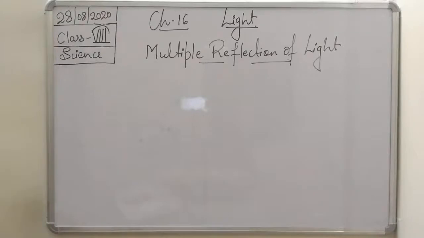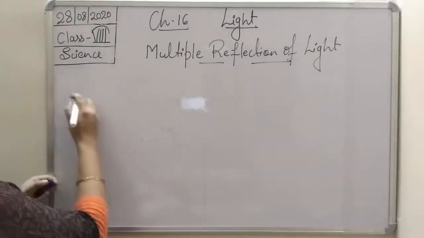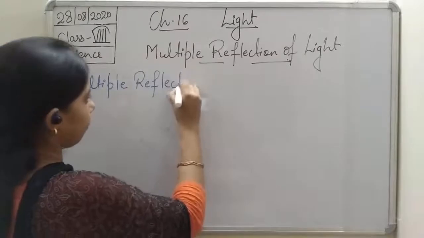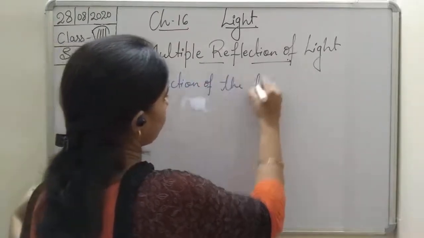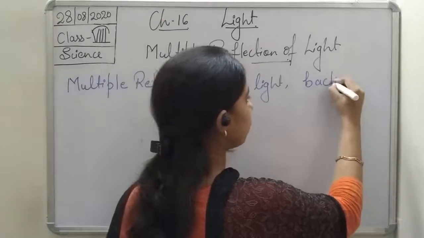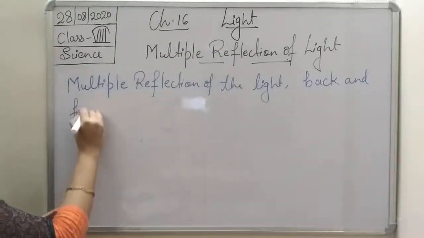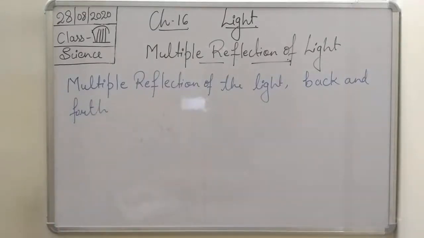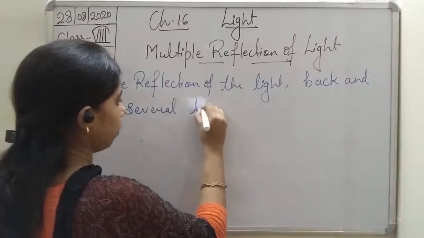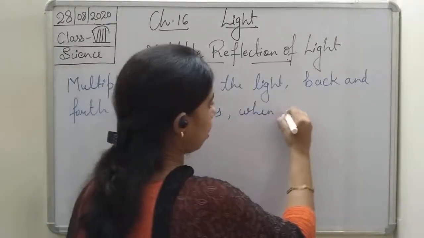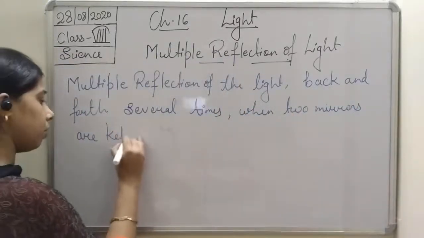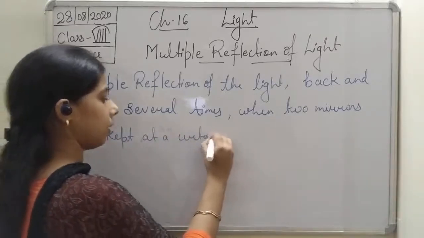So we can write it: multiple reflection of the light is back and forth, several times, when two mirrors are kept at a certain angle.